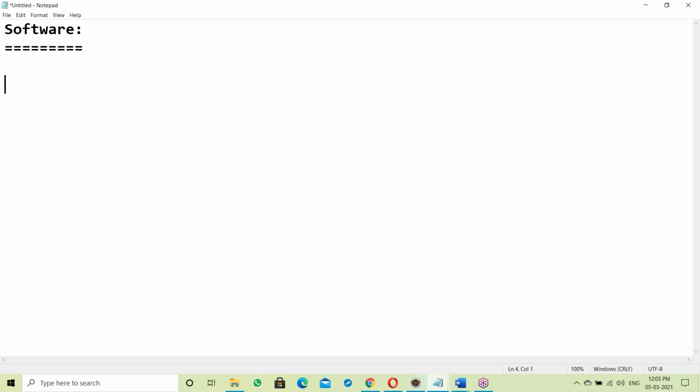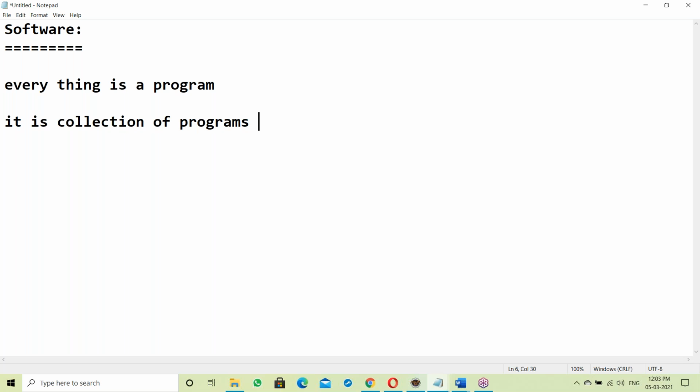So what is software? In software, everything is a program. It is a collection of programs, like C, C++, Java, maybe Python, maybe a Hadoop program.